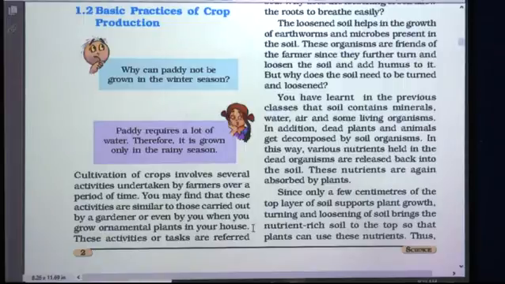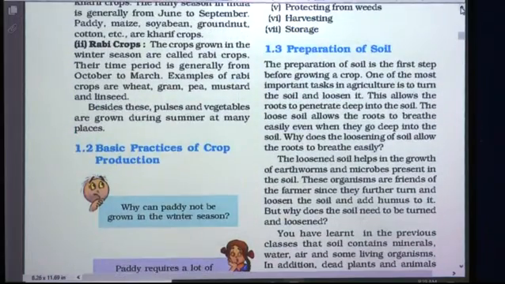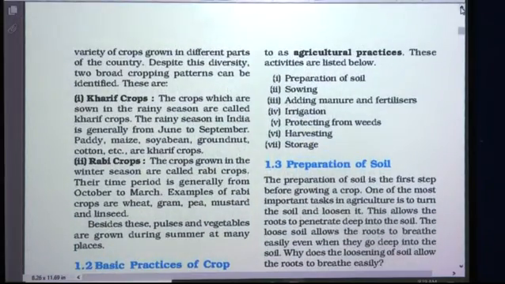These activities or tasks are referred to as different agricultural practices. So these activities are listed below. There are 7 agricultural practices which are carried out one after another in the same sequence, and these activities are referred to as agricultural practices. So let us see what these agricultural practices are.